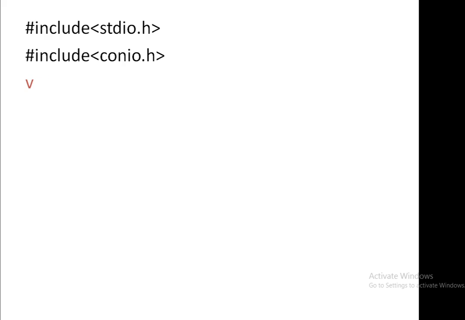Let's see the next one, void main. The question is, these brackets, or we can say a pair of parentheses that is written next to main, what does it signify? It signifies the command line argument space. Whenever we are supposed to run a program of addition of two numbers, but we cannot use scanf or get function to store the values, in that case this portion comes in use.